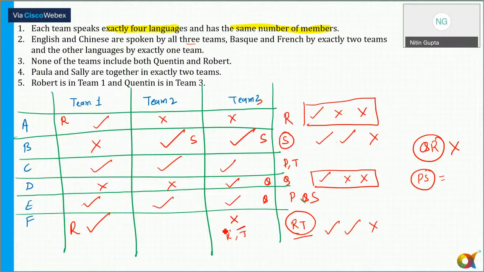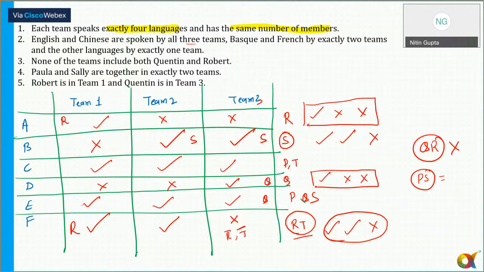Now we are left with French. In French, we need one cross and 2 ticks. One cross is already for team 3, so team 2 is definitely speaking French. So I can put French here. And R is already a part of team 1, so we'll see whether it is a part of team 2 or not.